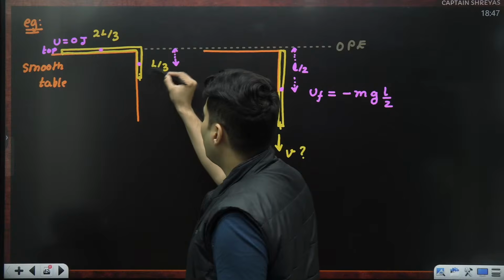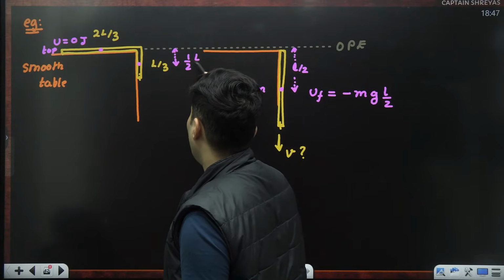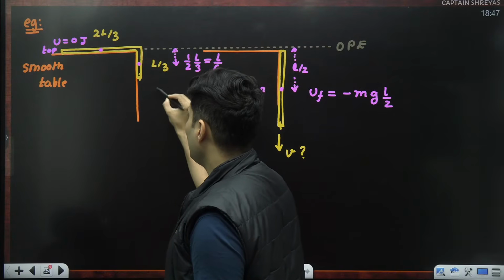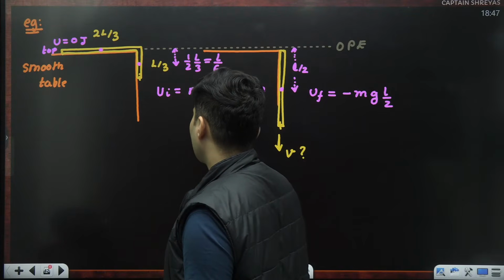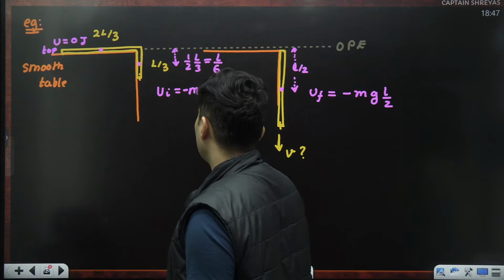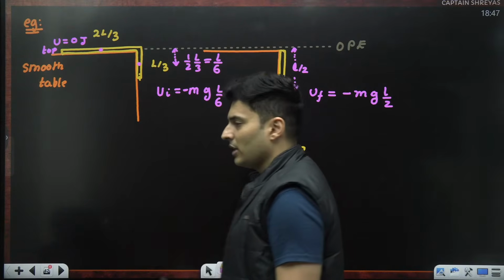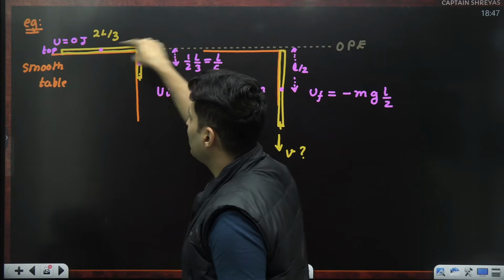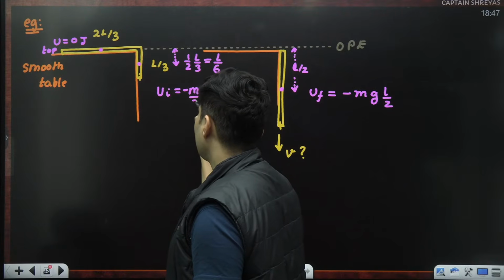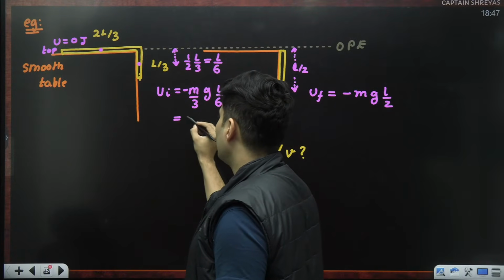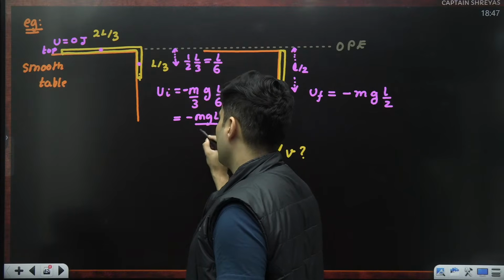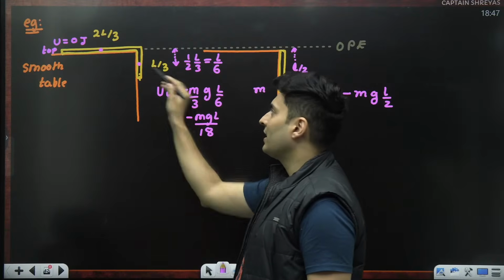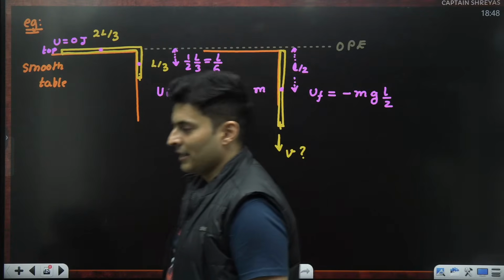Yeah, this is half of L by 3. So half of L by 3, which is basically L by 6. So quickly you will think, sir, initial energy is mg, but negative because it is below, L by 6. But that is not correct because this mass is not m, it is 1/3 of the total mass. So technically this is (m by 3) g (L by 6). So it is minus mgL by 18. A lot of people miss that m by 3 or forget that L by 6 and they get a wrong answer.